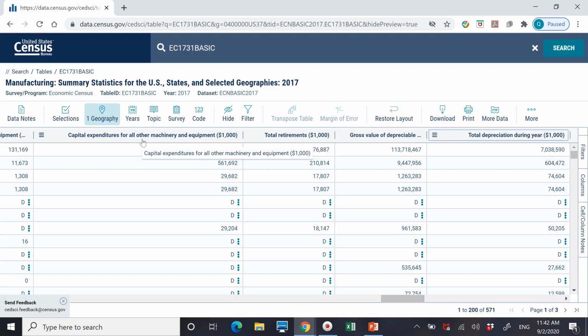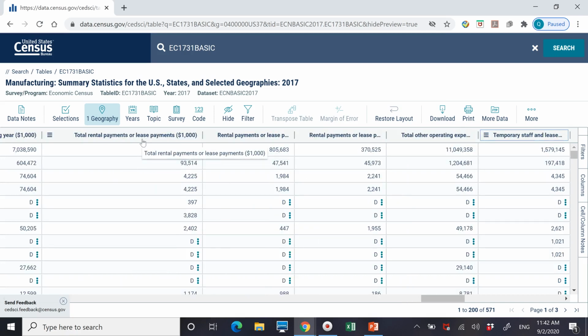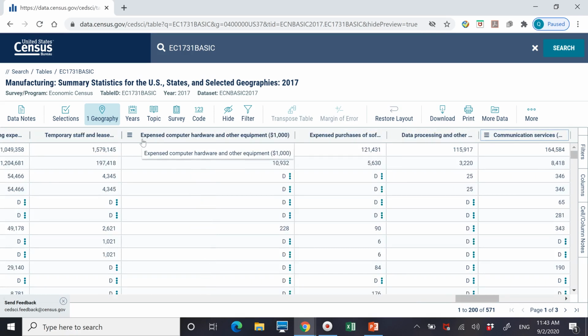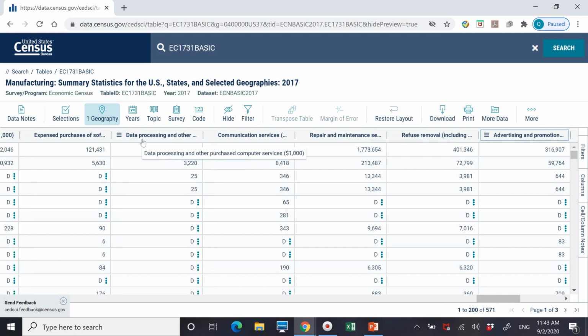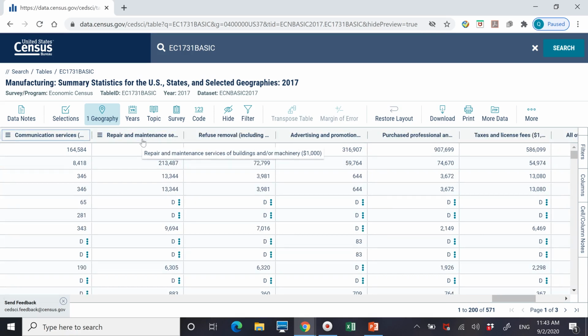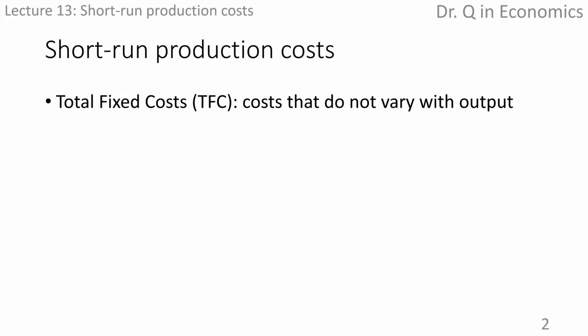Other expenditures include rental payment, computer hardware, data processing, communication, repair and maintenance service, taxes and license fees. In the short run, some of those costs do not vary with the change in output. They are called fixed costs.